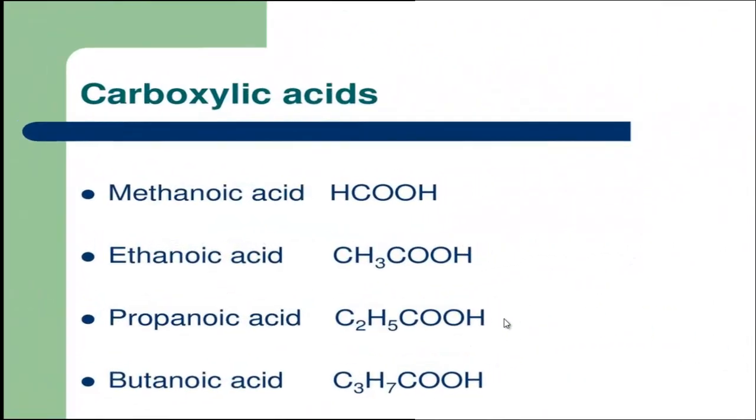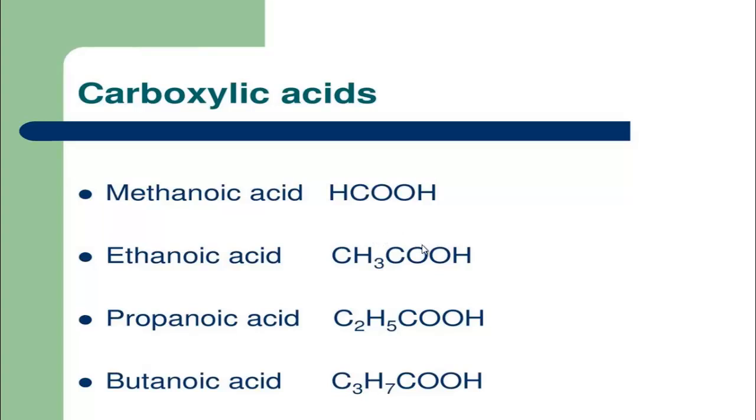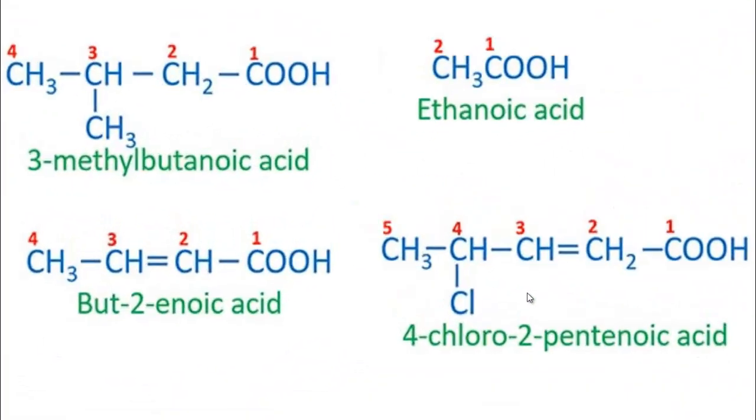Now follow some more examples of carboxylic acid. When the carbon number is 1, its name will be methanoic acid. When 2, ethanoic acid. When 3, propanoic acid. When 4, butanoic acid. When one hydrogen of an alkane is replaced by a carboxylic group, those compounds are members of the carboxylic acid homologous series.